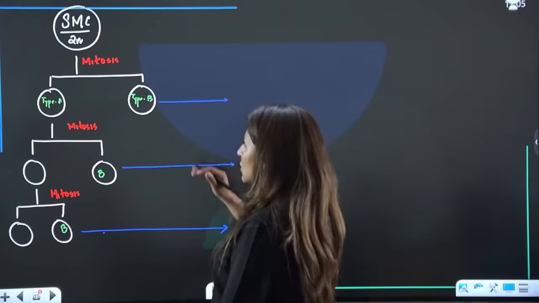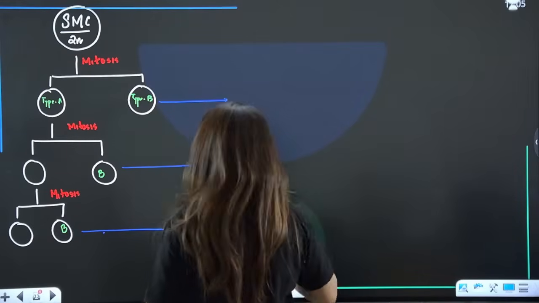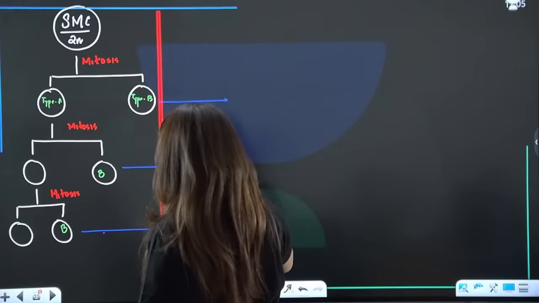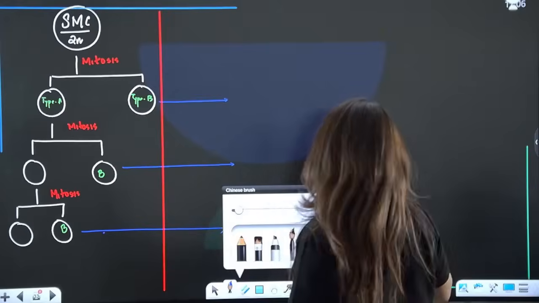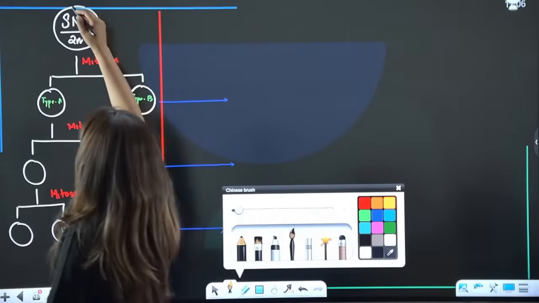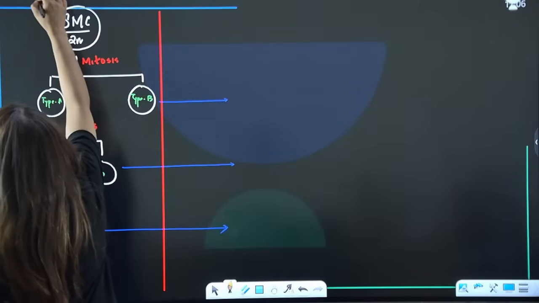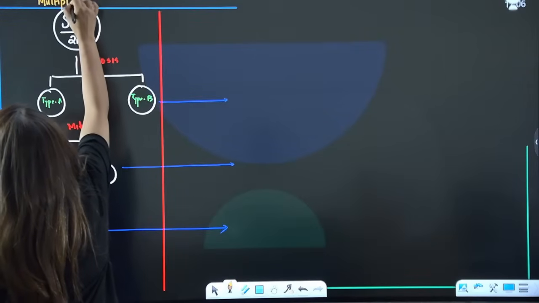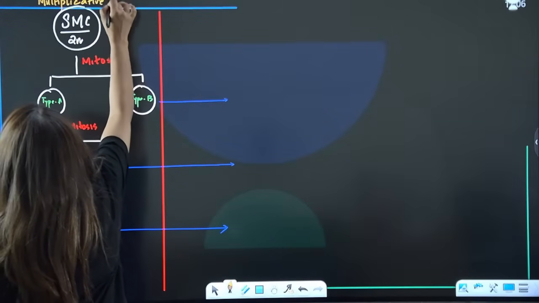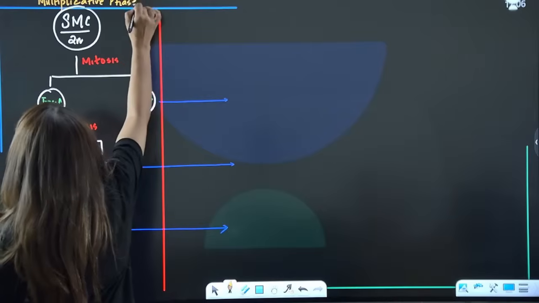Is that clear? This whole phase, when it is just dividing mitotically, is known as the phase of multiplication, or multiplicative phase. So what really happens during the multiplicative phase?